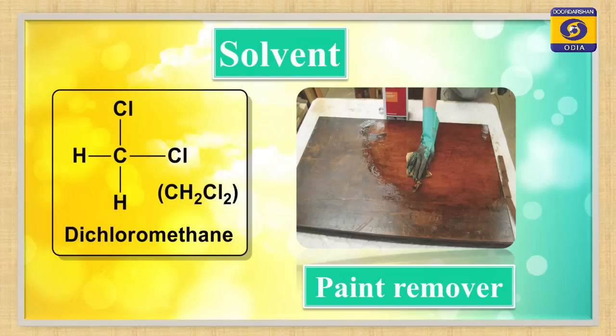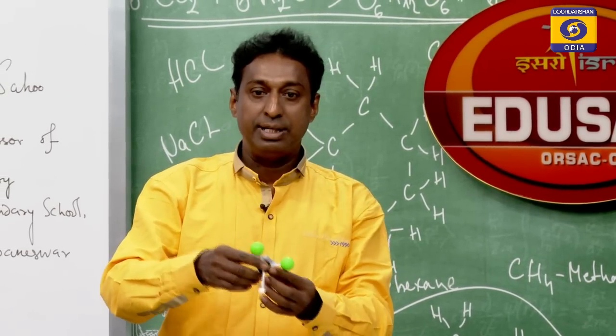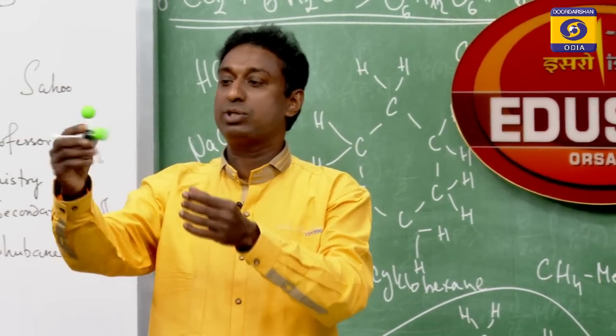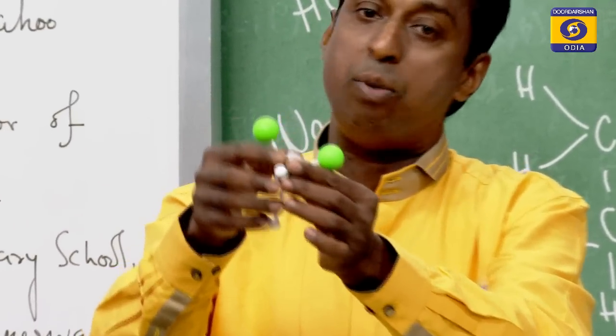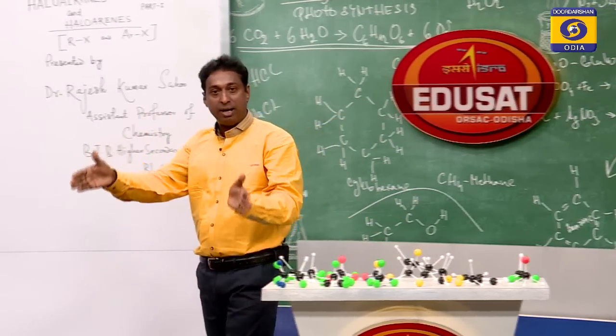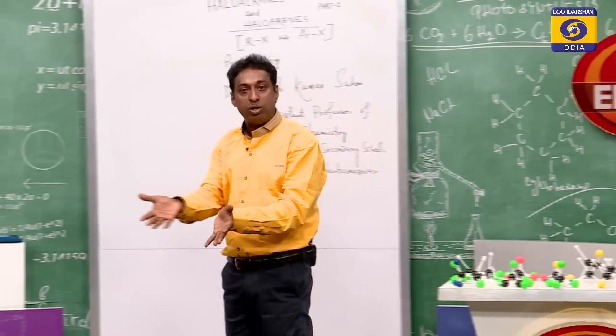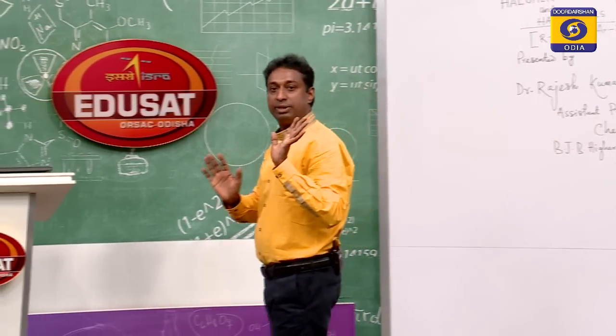For example, you have paint on a metal surface or any other surface, you want to clean it, you use this one. This is called dichloromethane. You see there are 2 chlorine atoms and 2 hydrogen atoms. It is an important solvent for paint remover, meaning paint on a board or any type of wood surface or metal surface, you want to clean it, you use this solvent.